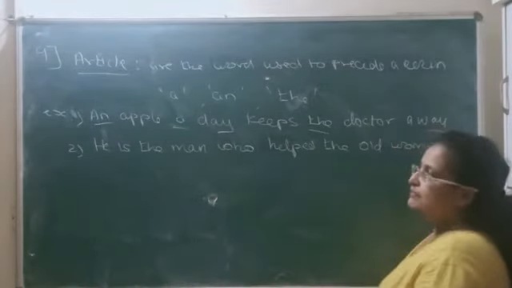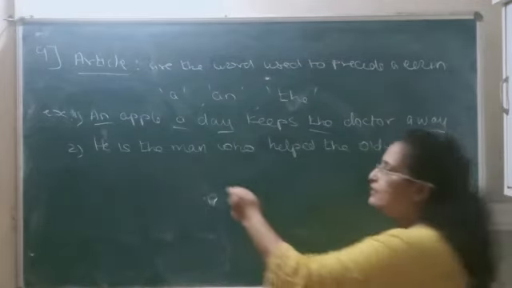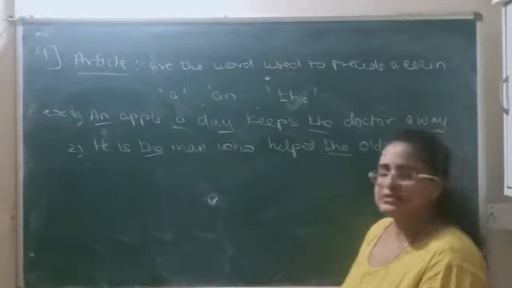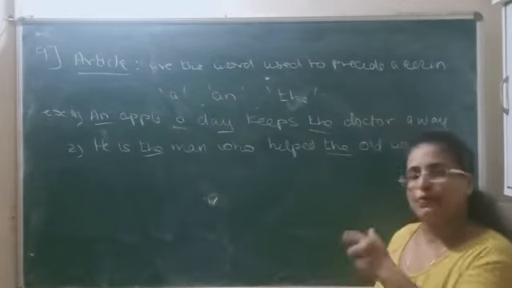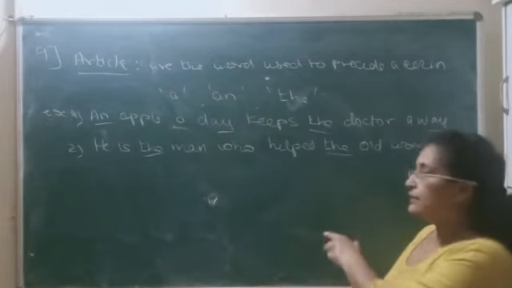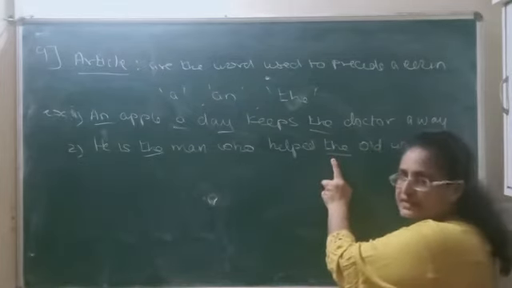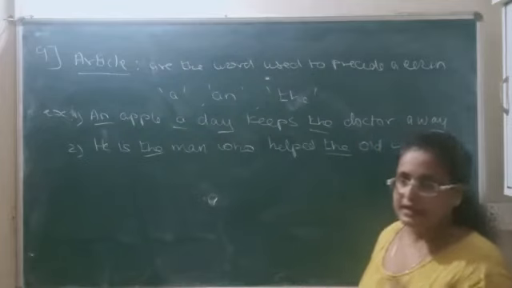In the next example, if you say, he is the man who helped the old woman. If you see here, the and the, both there it is used the. Why? Because they are specified. The man, he is the man, is definite hai ki wohi aadmi hai. He is the man who helped whom? Specific this old woman. So that is the reason the definite article the is used. As I told you, article will be dealt with in detail in my coming videos.